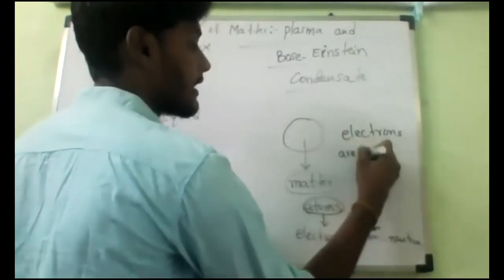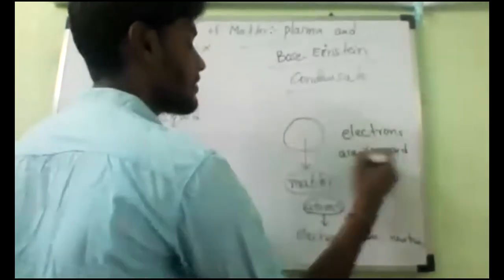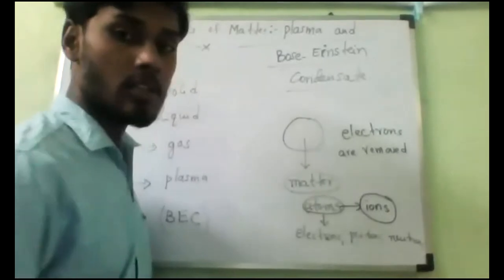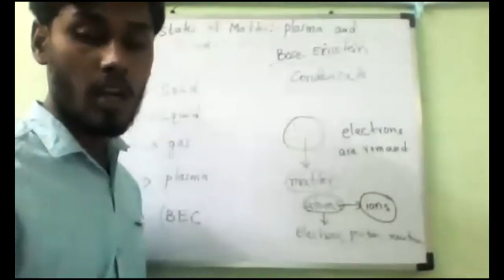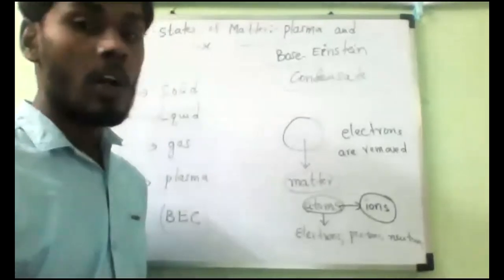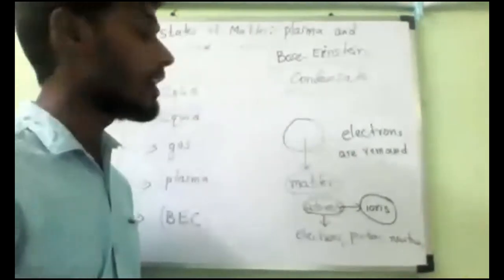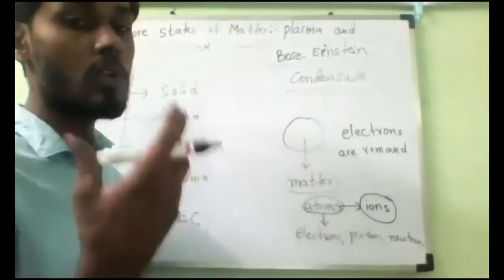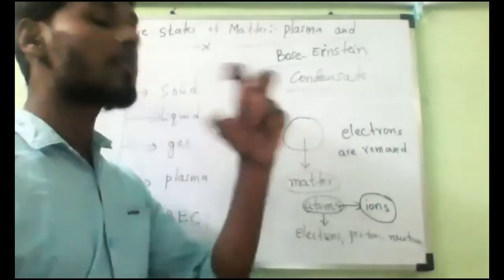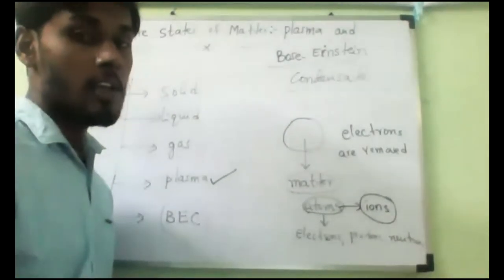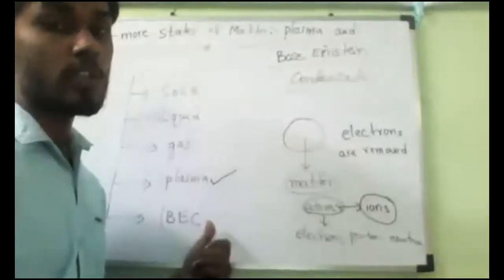When electrons are removed, the atoms are turned into ions. Plasma is a mixture of free electrons and ions. If you keep on heating the gas more and more, the electrons are removed from these atoms. That state of matter is called plasma. Plasma is considered the fourth state of matter.